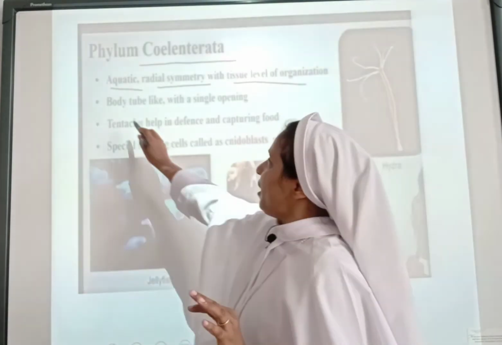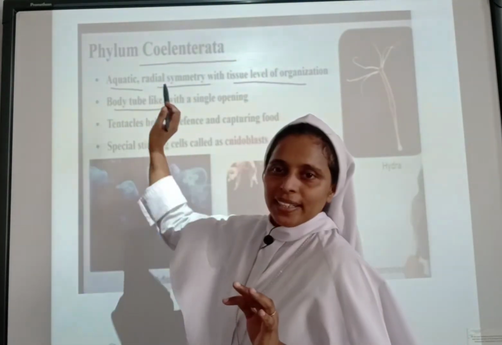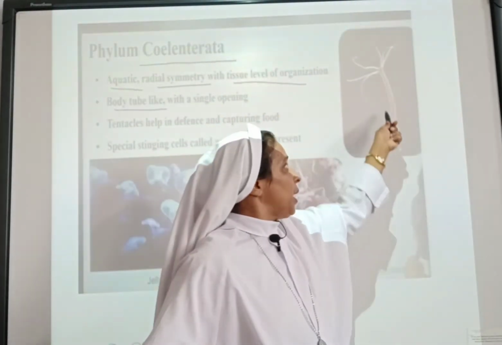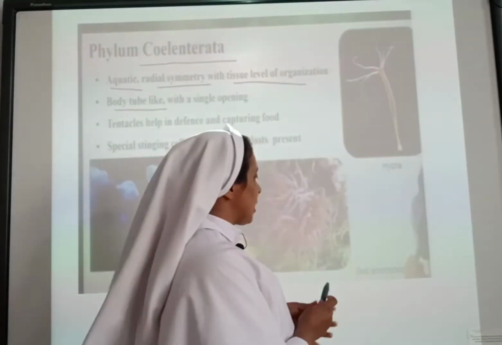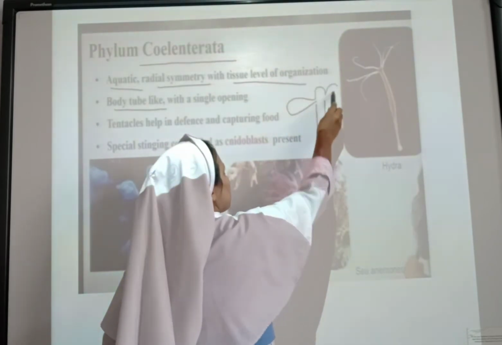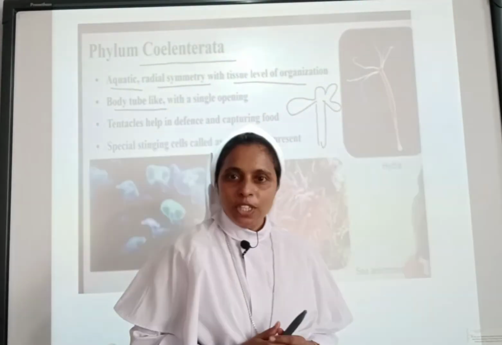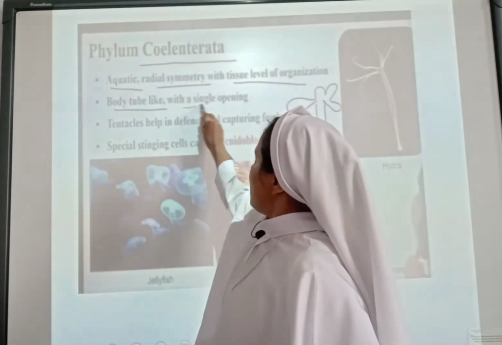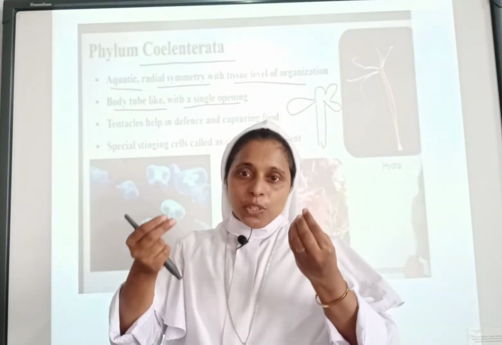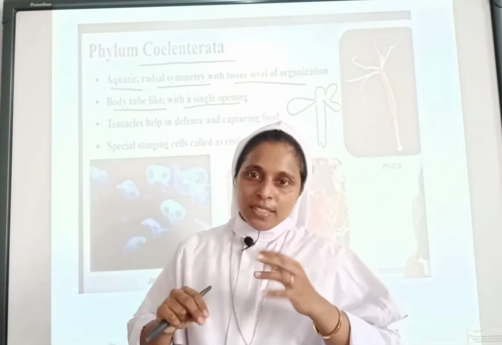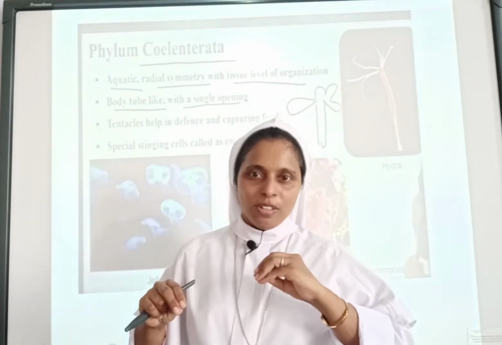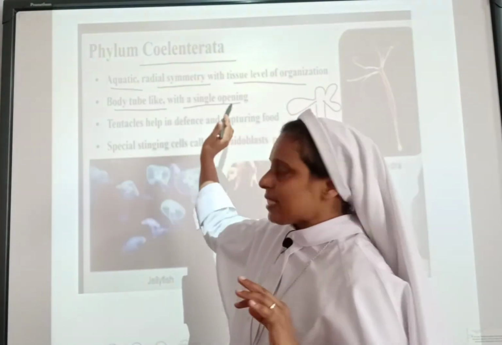Body designed tube-like. You can see here the tube-like body, Hydra. Examples: body is designed into a tube-like shape. Then it has a single opening. Through that single opening, they will be expelling the waste materials and receiving the water and nutrients. Clear? So they will be having a single opening.